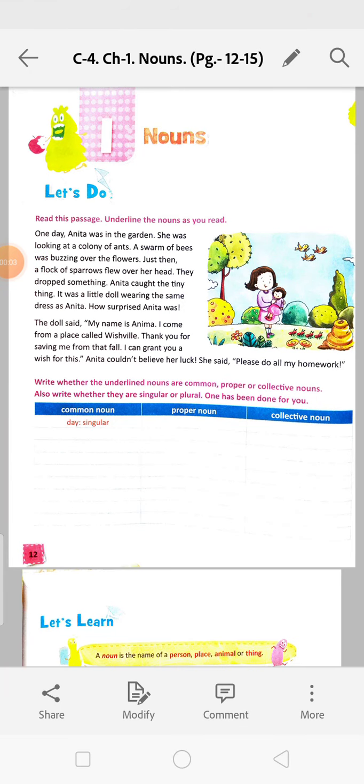Today we are starting chapter 1, that is nouns. Nouns means we know that it is a naming word. It gives the name of a person, place, animal or thing. Now we will read the passage and underline the nouns.